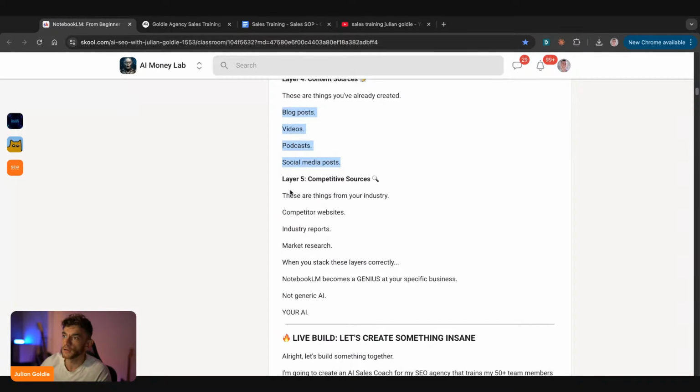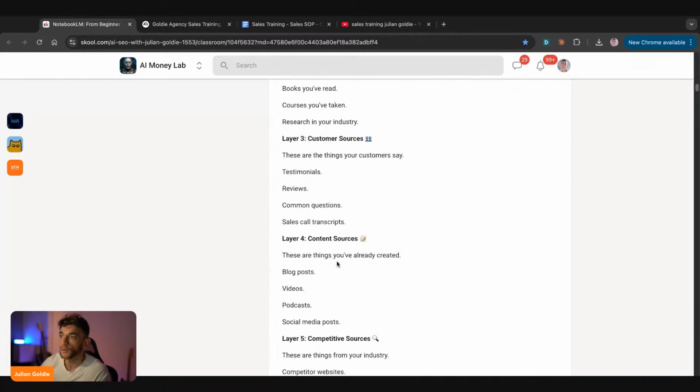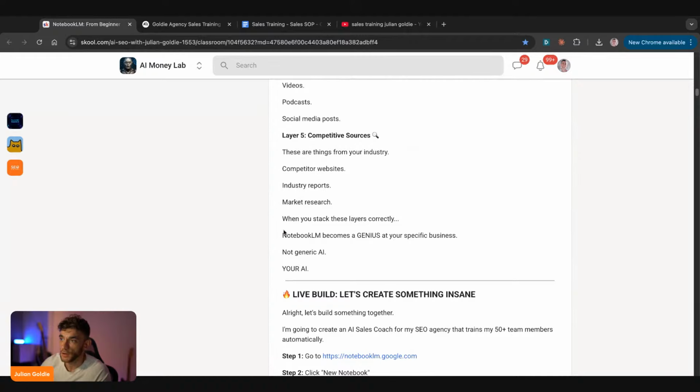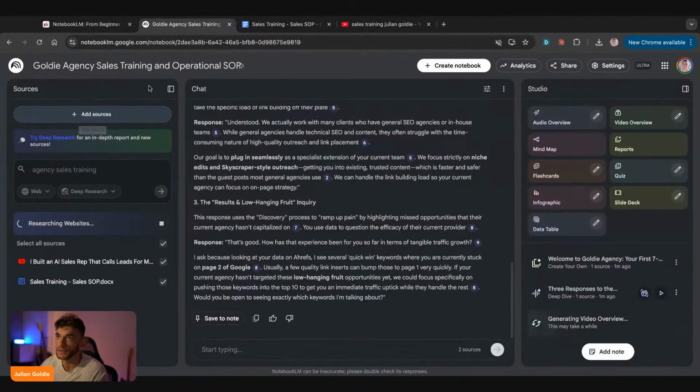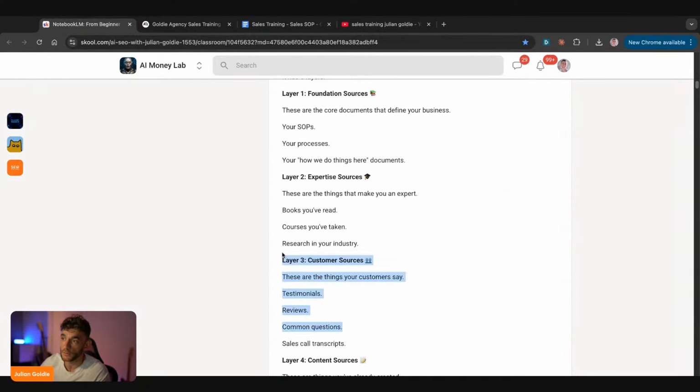And then for layer number 5, competitive sources, these are things from your industry. Could be competitive websites, industry reports, market research. When you stack these layers correctly, all 5 layers that I've talked about today with the source stacking framework, then you basically have NotebookLM as a genius at your specific business. It's not generic, it's your AI, because it's all customized to you, your industry, your business, your competitors, and expertise externally, plus customer sources, right? How much better training and data could you get? So we're going to keep going through now.